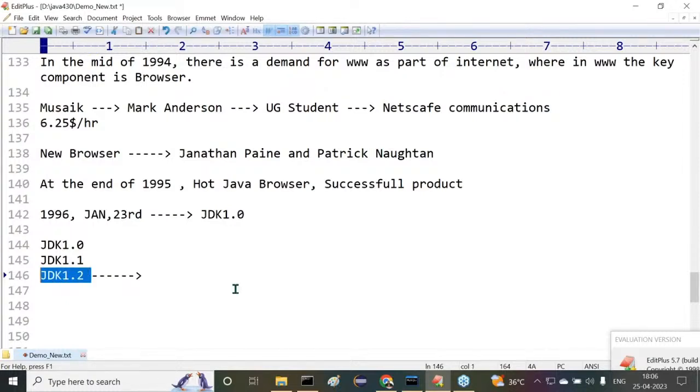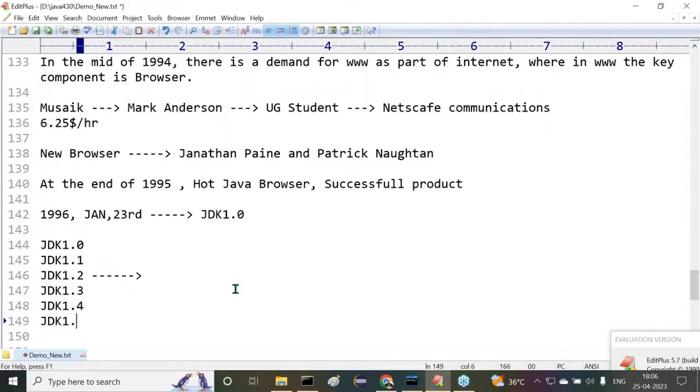J2EE, J2ME, J2SE, these three parts were introduced along with the 1.2 version. So this is a milestone in Java. The 1.2 version is a milestone version in Java. Next, after that, namesake versions are available, like JDK 1.3 and JDK 1.4, namesake only.